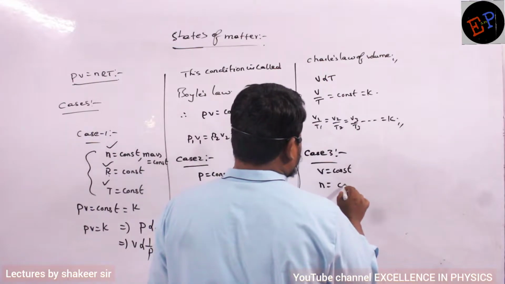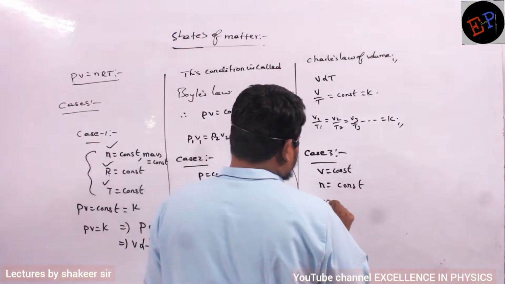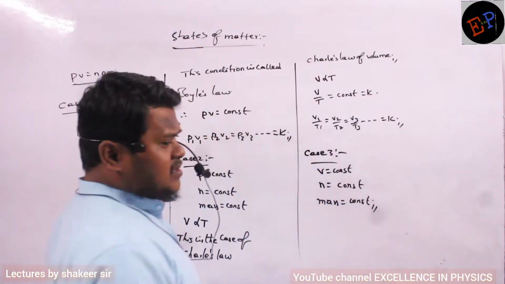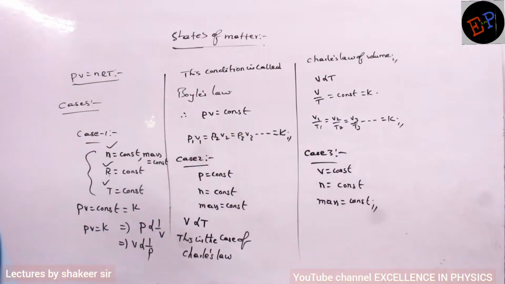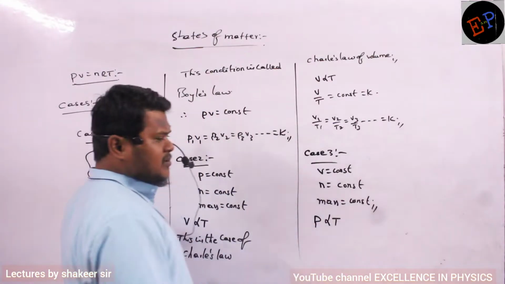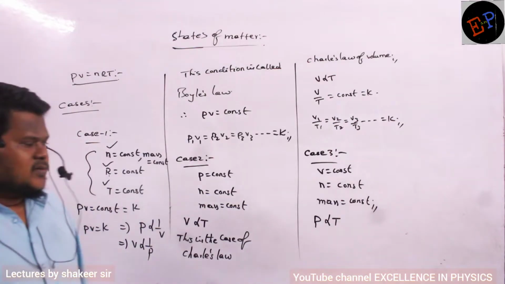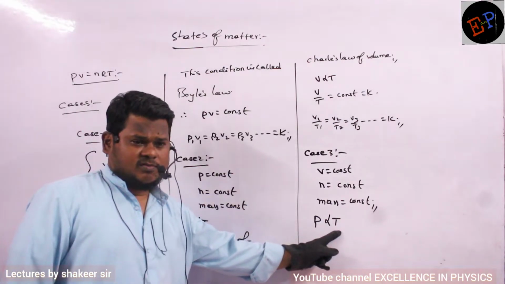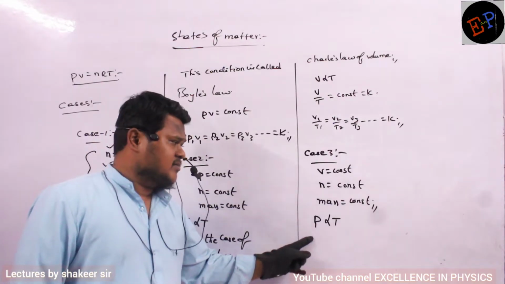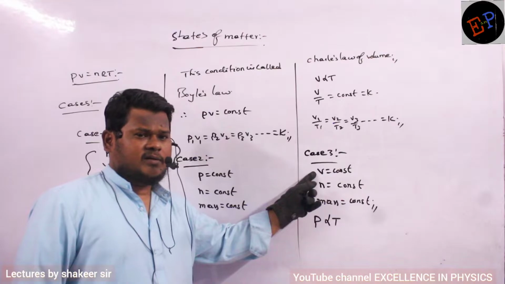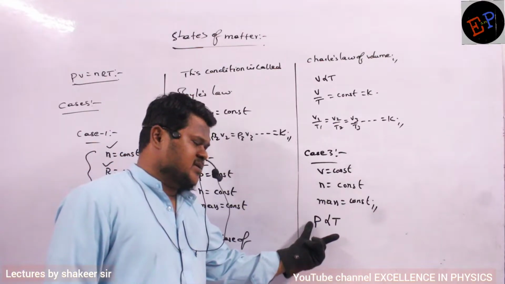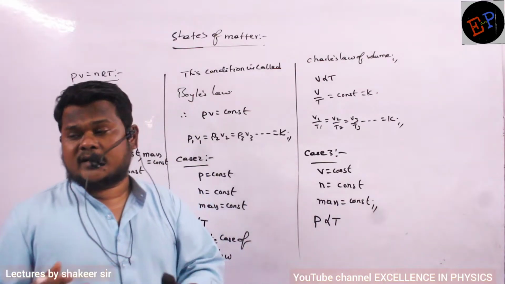So volume is always a constant, and number of moles is a constant. So therefore, mass of the gas is also a constant, and R is definitely a constant. Then which are the variables in this condition? Pressure and temperature. So I can say that pressure is directly proportional to temperature. If I start heating the gas, temperature increases, and if temperature increases, pressure also increases, provided the volume of the gas remains constant.